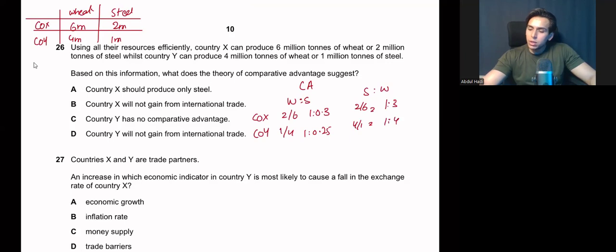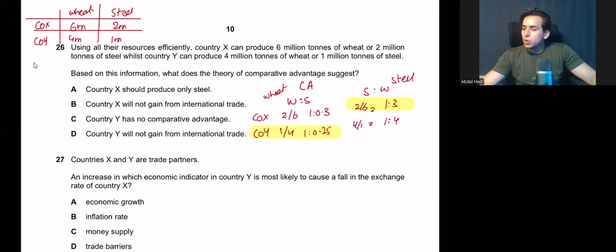All right. So in the production of wheat, who has a comparative advantage? Country Y has a comparative advantage. And in the production of steel, who has a comparative advantage? Country X has a comparative advantage. Now let's take a look at the options.